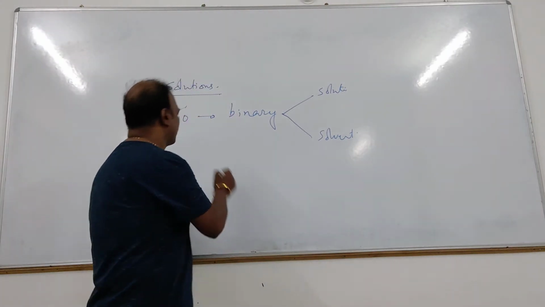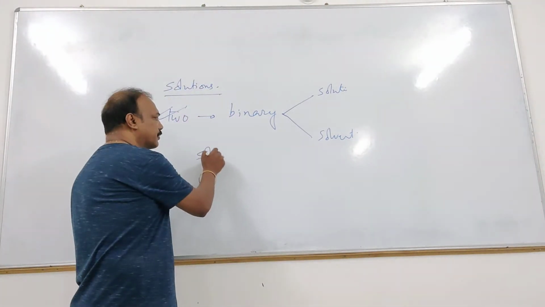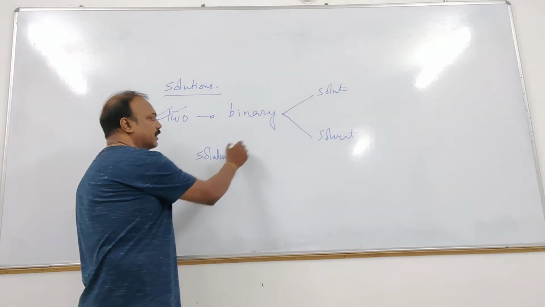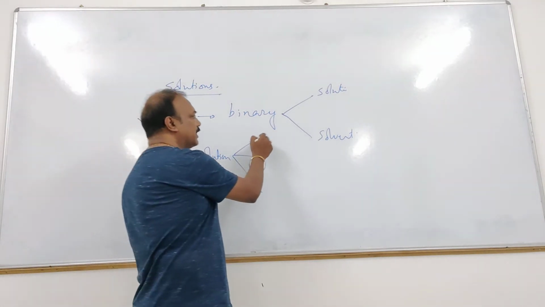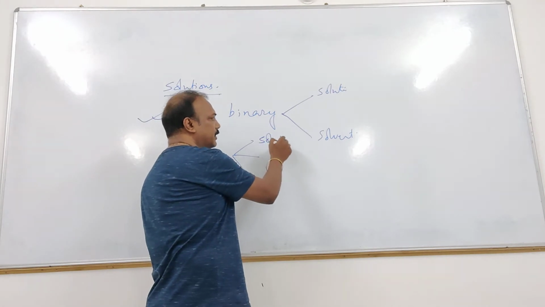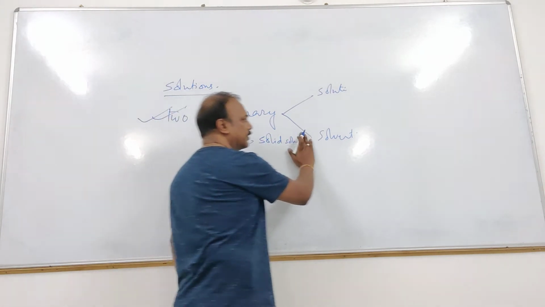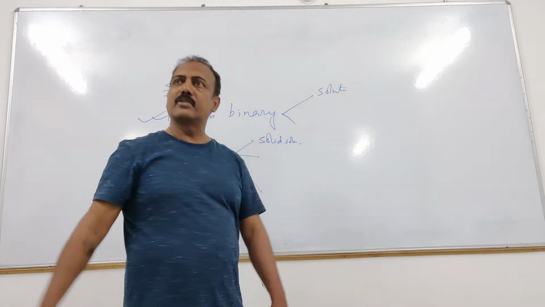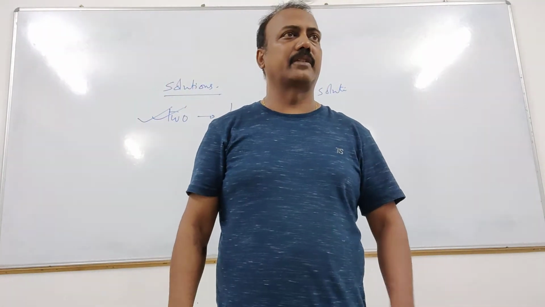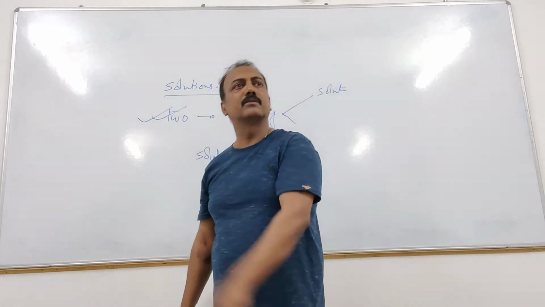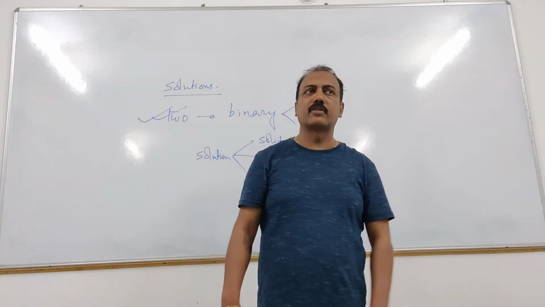Now depending on the states of the solution, the solution can be further classified into 3 types. Right? One we call solid solution. What is solid solution? Means the solution will be solid in nature, solid in state. When the solution will be solid? When the solvent is solid.